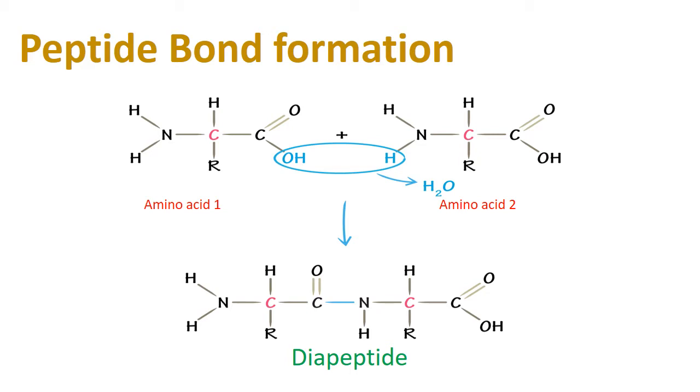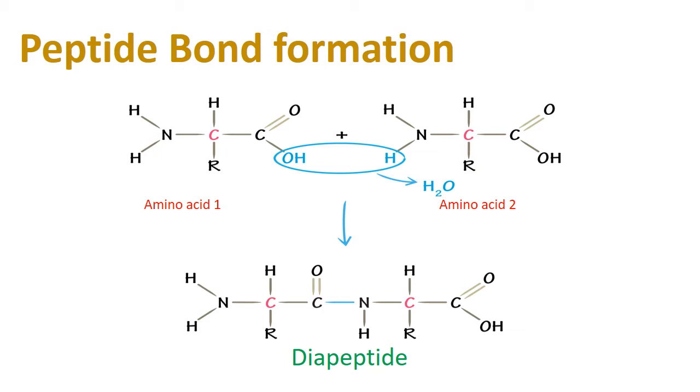When 2 amino acids combine together, the hydroxyl group and hydrogen are removed as water, and the C=O and NH bond formed is called a peptide bond. This is a dipeptide because 2 amino acids are combined together.